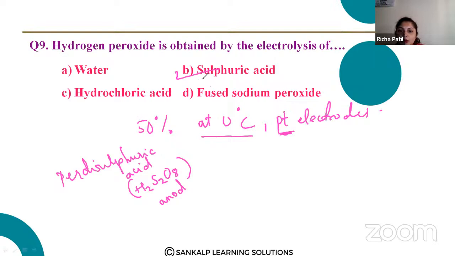So what you're going to do, you're going to take 50% sulfuric acid at 0 degree Celsius. The electrodes used are platinum electrodes. At the anode, what is formed is peroxydisulfuric acid, H2S2O8. This will further undergo hydrolysis to form H2O2. So the correct answer is B.